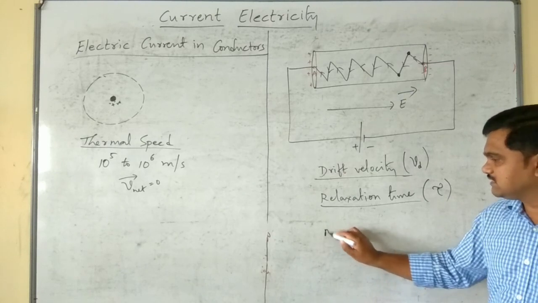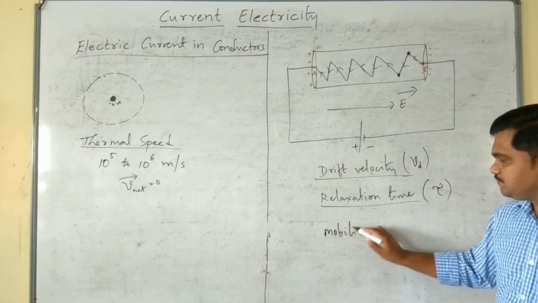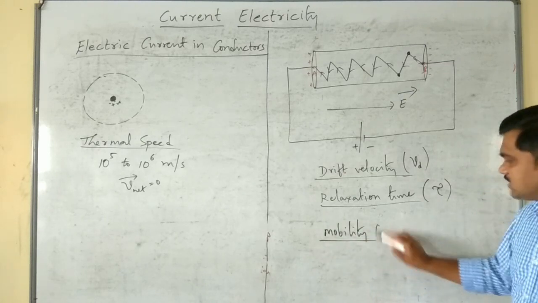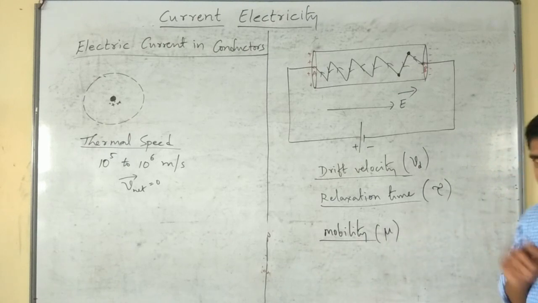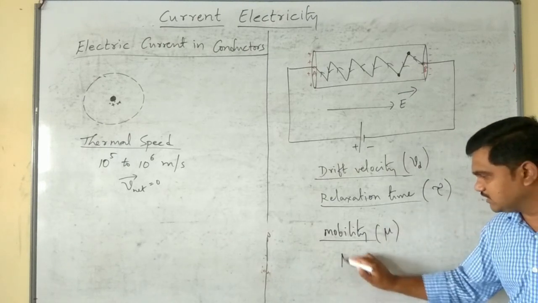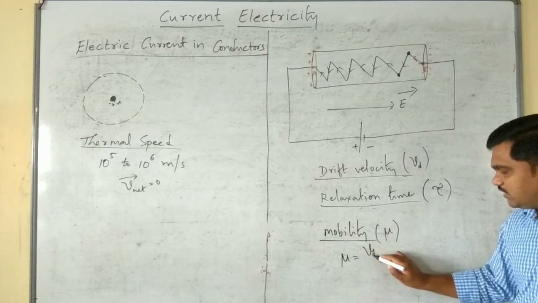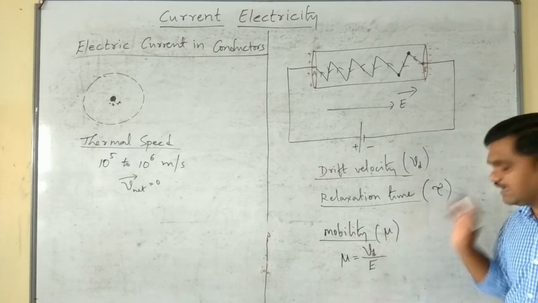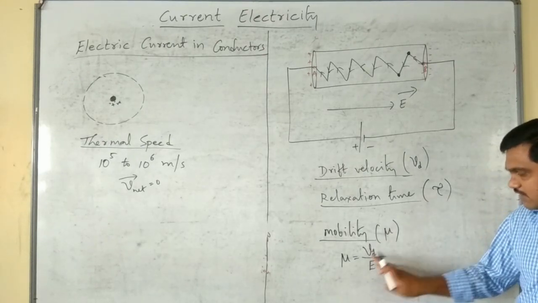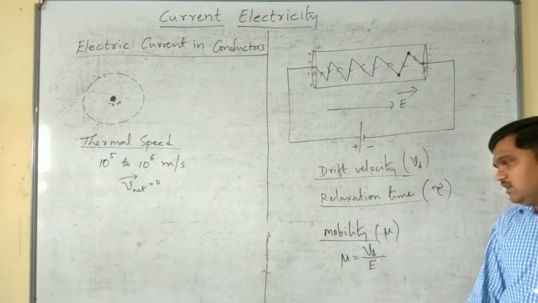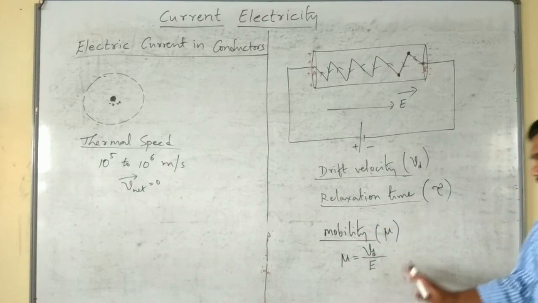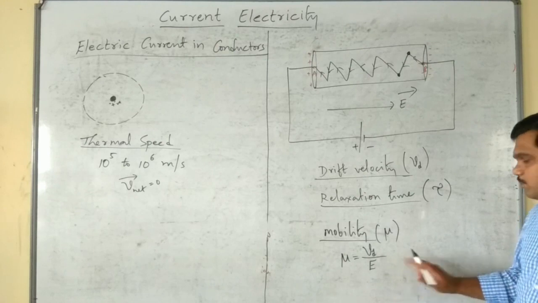One more concept arises here called mobility. Mobility stands for movement. We define mobility as drift velocity per unit electric field. Please remember its SI unit, which is very important.